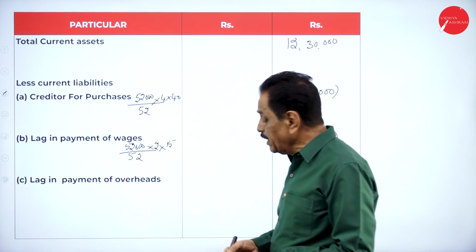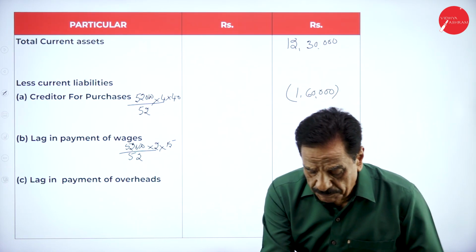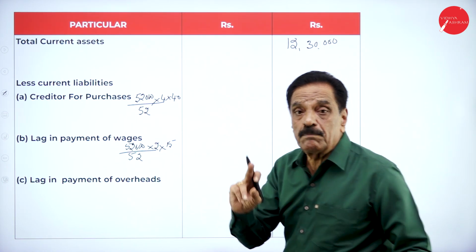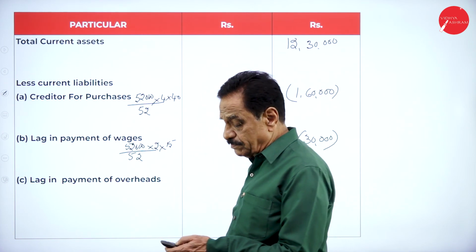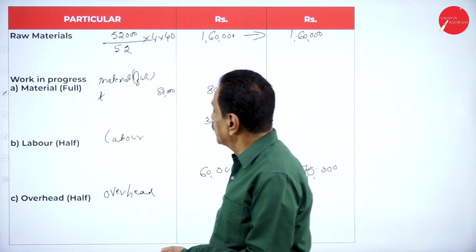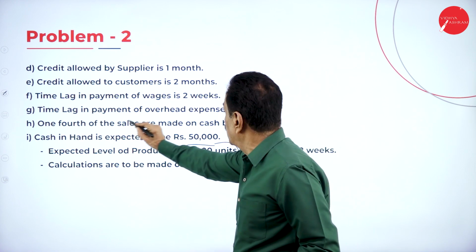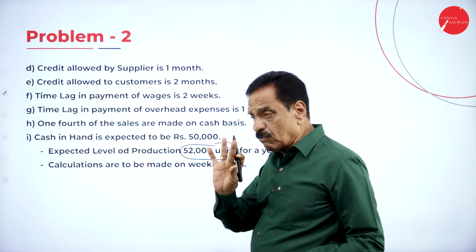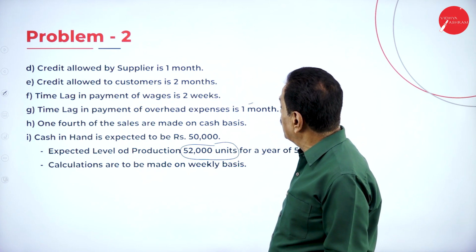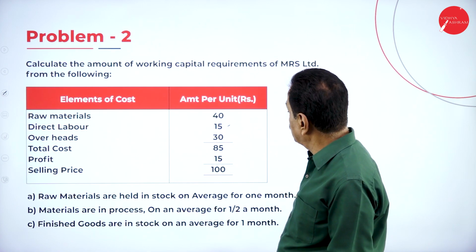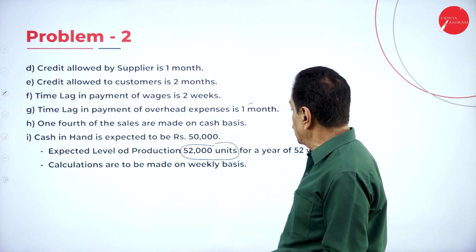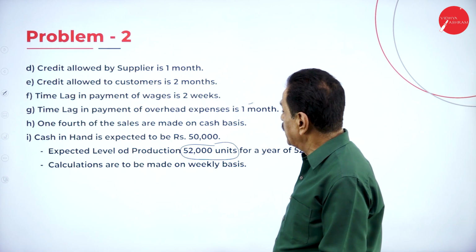30,000. Lag in payment of overhead now. Lag in payment of 1 month means 4 weeks. Overhead cost is 30. See that?